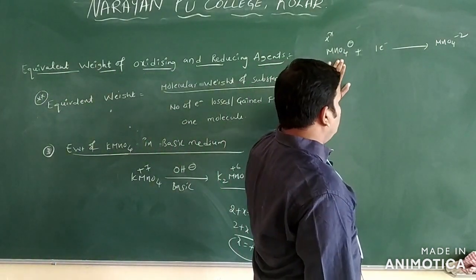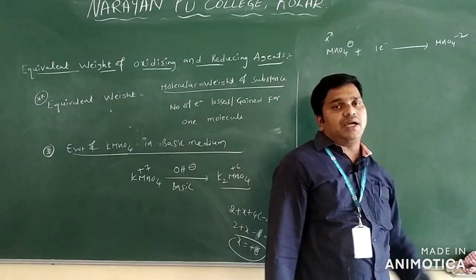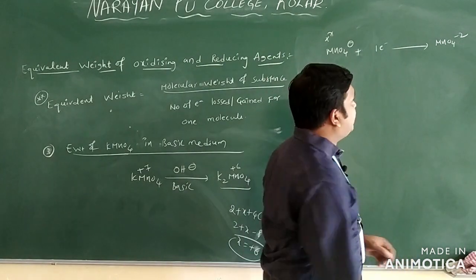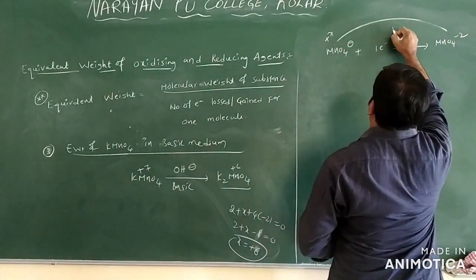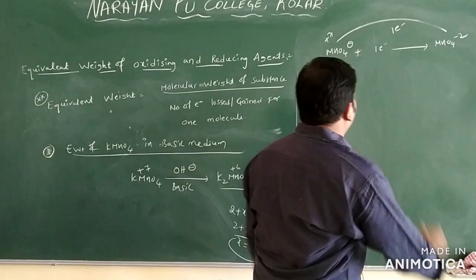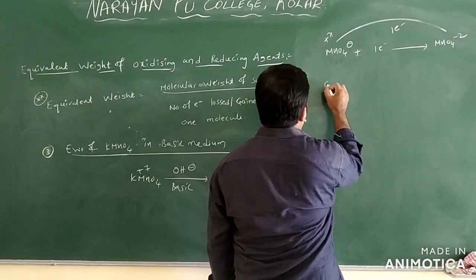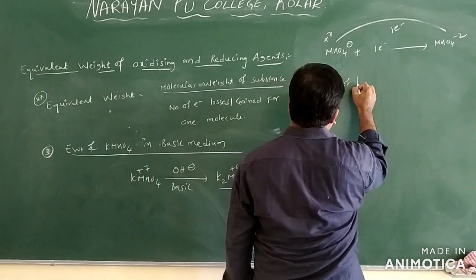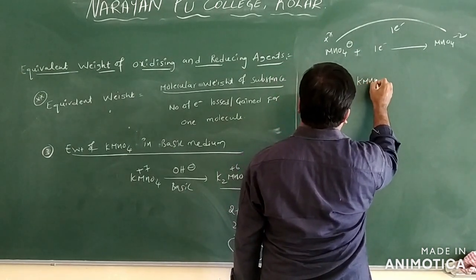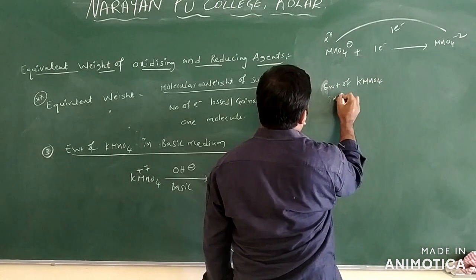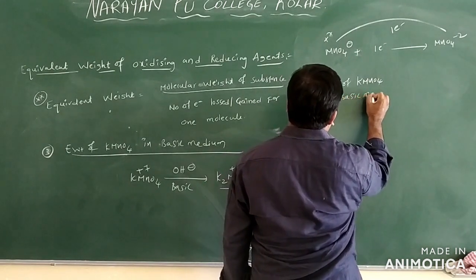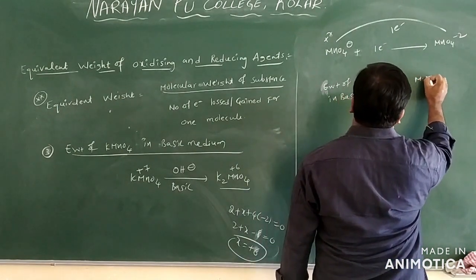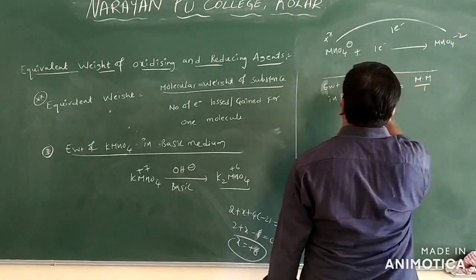I will write the skeletal equation here: MnO4 minus converts into MnO4 2 minus. The change in the number of electrons is 1 only. So the equivalent weight of potassium permanganate in basic medium is equal to molecular mass by 1 only.